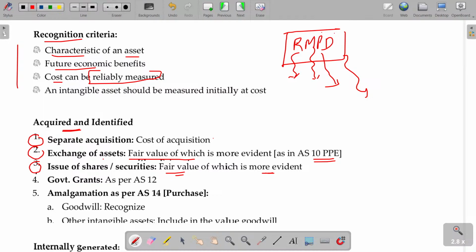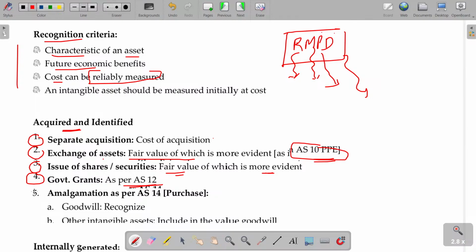Okay, then whether the intangible asset's fair value is more clear or the asset you are giving up is more clear, whichever has more evidence or is more clear will be taken. This we already studied under AS 10. In case of government grants, you have to depend on AS 12. As per the provisions of AS 12, you have to follow. AS 12 says, in case of government grants, it should subtract the value from the cost.